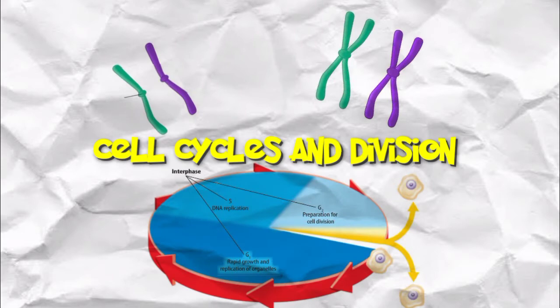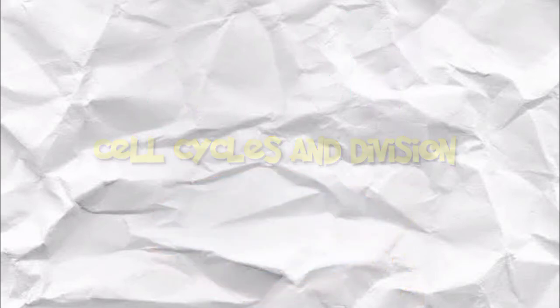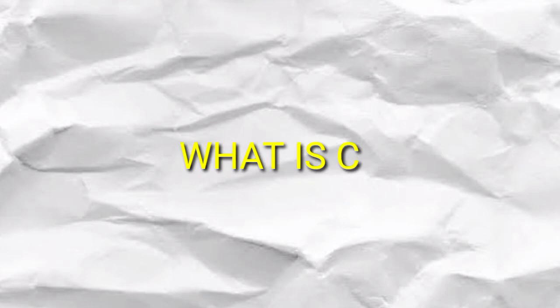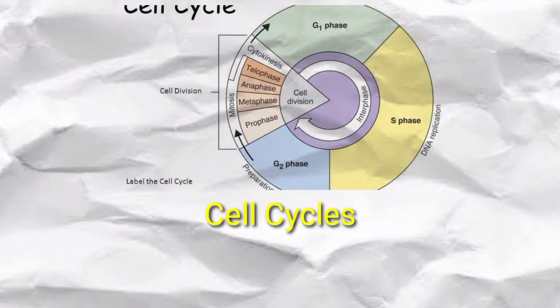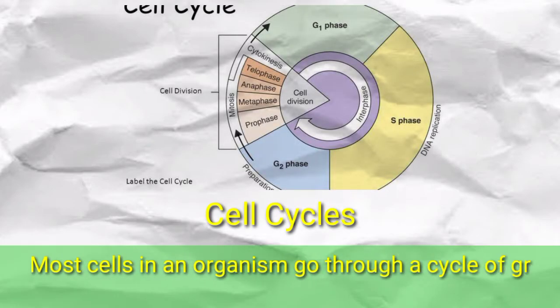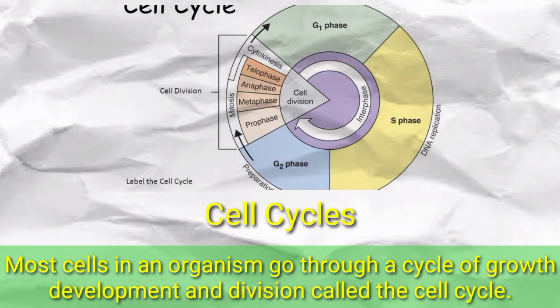Cell cycles and division. What is the cell cycle? Most cells in an organism go through a cell cycle of growth, development, and division, called the cell cycle.